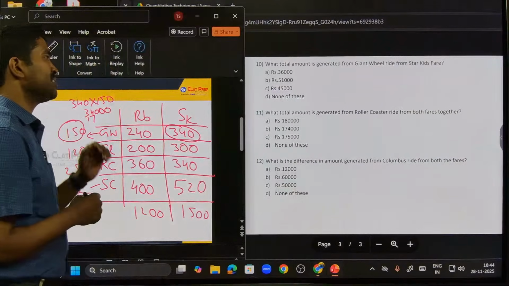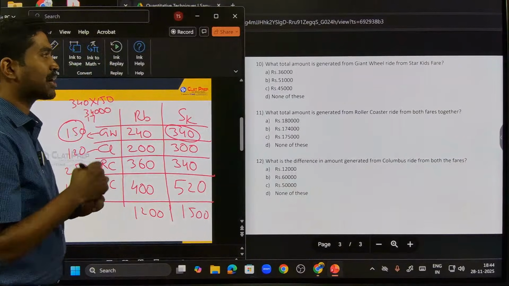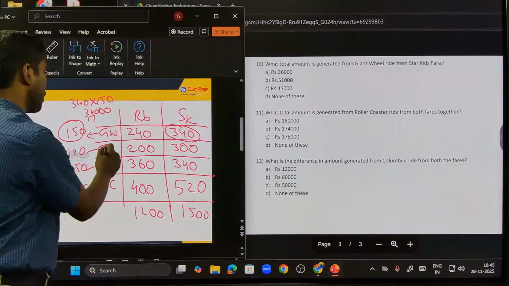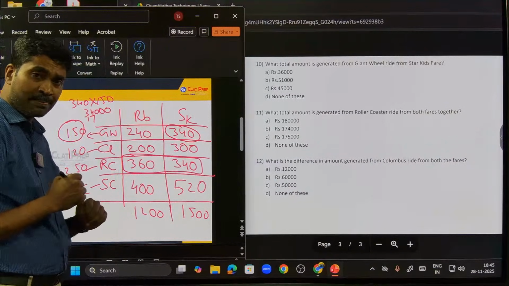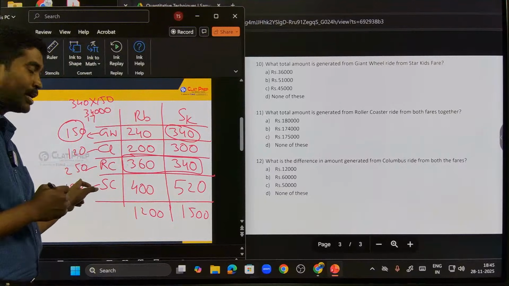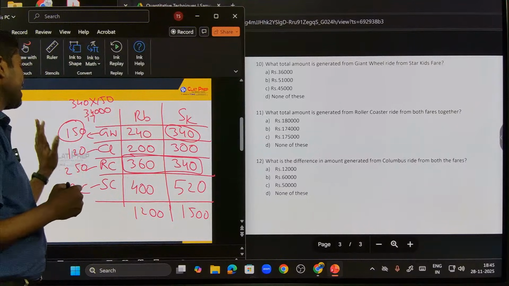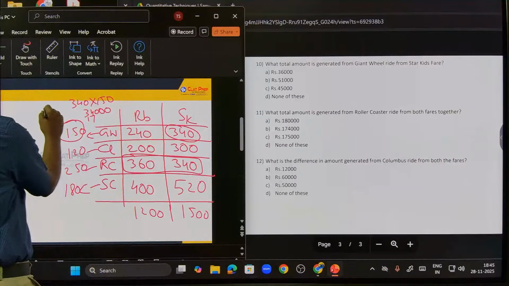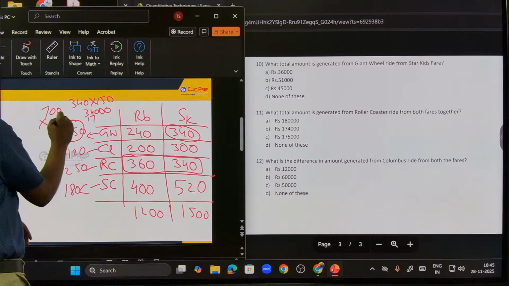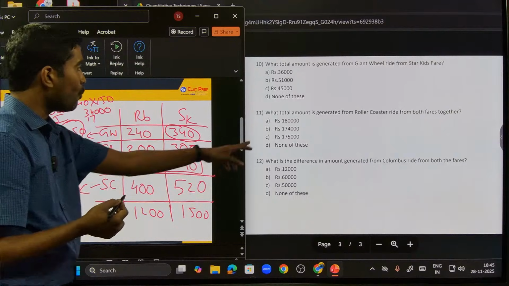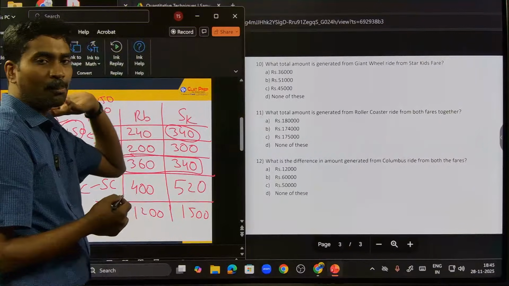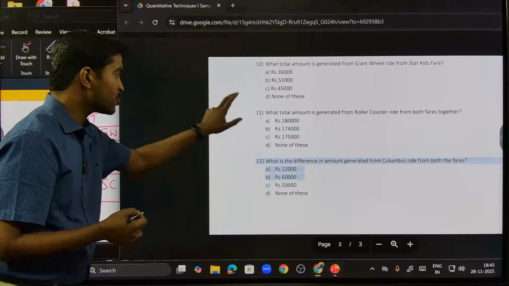Next question. What total amount is generated from roller coaster ride from both the fairs? Check roller coaster. Roller coaster 360, 340, total 700. Per head, you get 250 rupees. 700 into 250, right? What is 700 into 250? 700 into 10, 7,000 into 25, right? 7 25s are 175. So 1.75 lakhs. Option C.